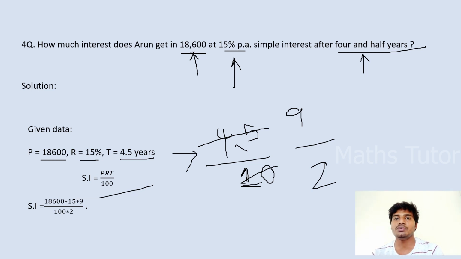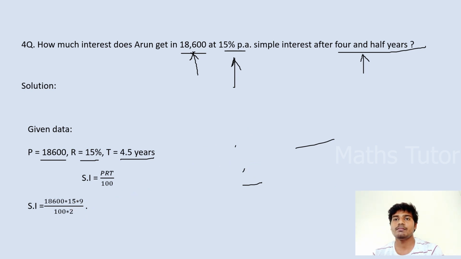That is, simple interest is equal to 18,600 into 15, the rate of interest, into 9 by 2, the time period for which he is lending. By calculating this value, we get the simple interest as 12,555 rupees. He will get 12,555 rupees, lending at the rate of 15% per annum for 4.5 years.